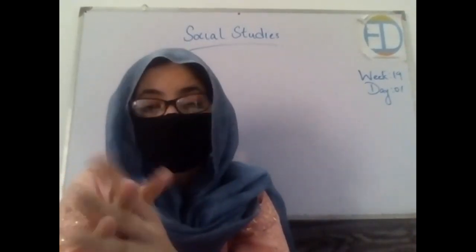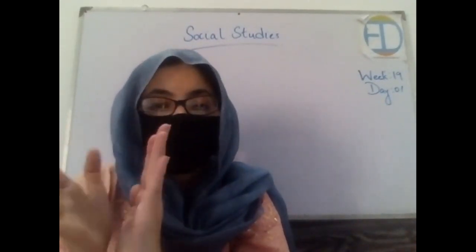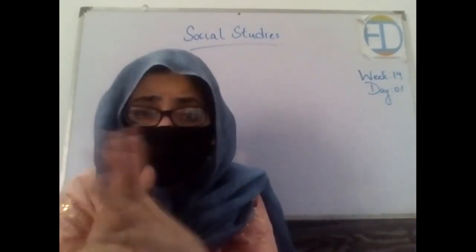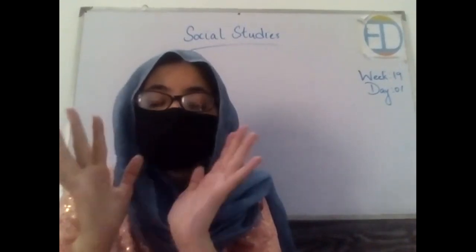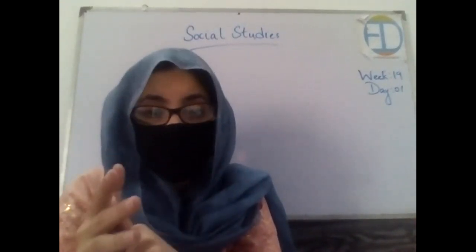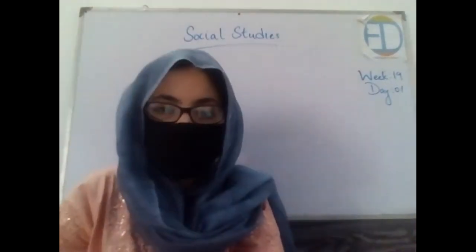Okay. Now I have introduced you to a lot of wild animals and we have discussed their characteristics as well. What I want you to do is open your notebook and write down the names of any five wild animals that you know. Your home assignment is to search for some more wild animals that we haven't discussed, because this list is not limited to only these. We have hundreds and thousands more as well. So I want you to search for them on Google and then share it with me in tomorrow's class. Okay. So right now, open your notebooks, write the definition of wild animals, and then write any five examples of it. Hurry up.